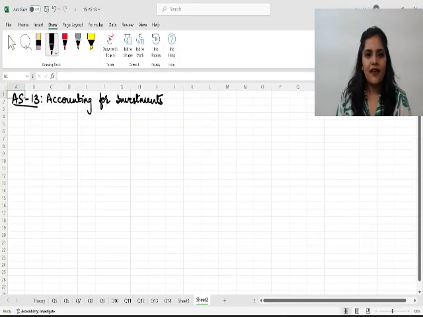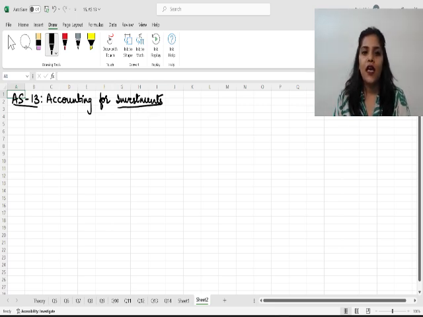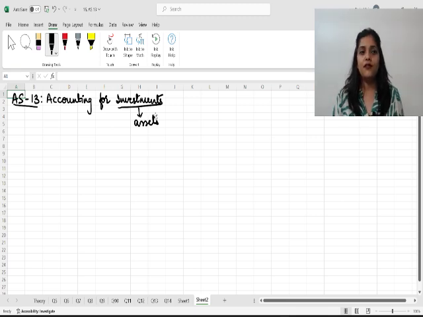Let's study Accounting Standard 13, that is, accounting for investments. Investments are assets which are held by organizations for the purpose of earning income out of it. Just say, for example, if you invest in a property, we expect rent out of it. When we invest in shares, we expect dividend out of it. When we invest into debentures, we expect interest out of it.